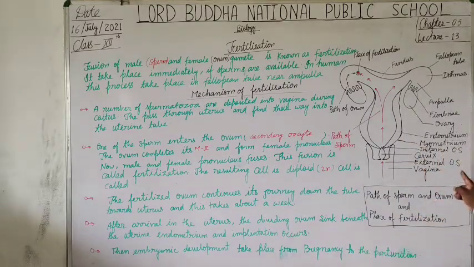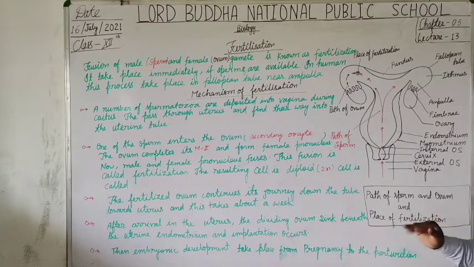So students, the place of fertilization.